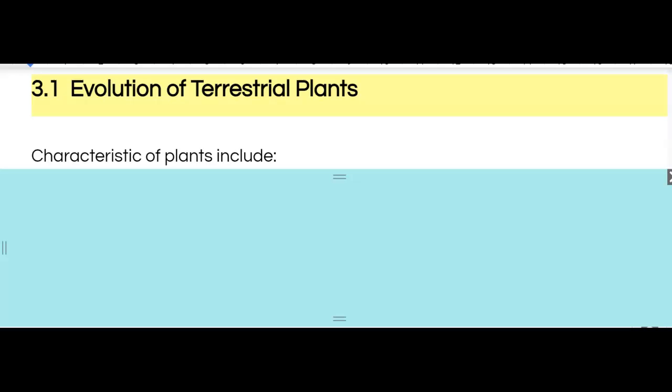So today we're going to be moving on from chapter 2 to chapter 3. In chapter 3, we begin our conversation about members of kingdom Plantae. We're going to begin that conversation by discussing some of the evolutionary adaptations that plants must have obtained to be able to exist in terrestrial ecosystems.